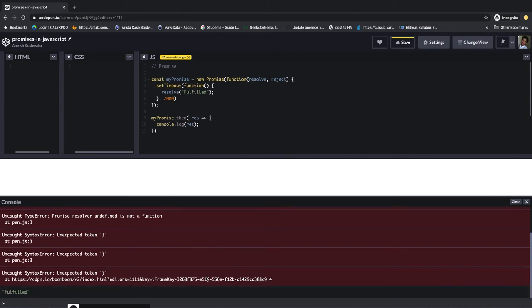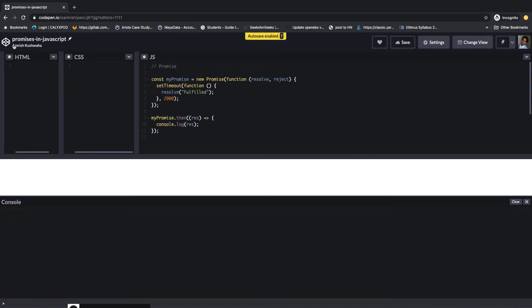So let's wait. Yeah, see, fulfilled. Let's save this code and then clear this, and again let's type something, and then it will rerun the whole code again. Oh my god, why?